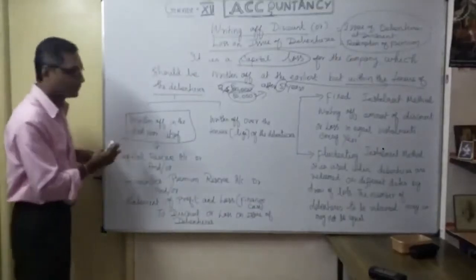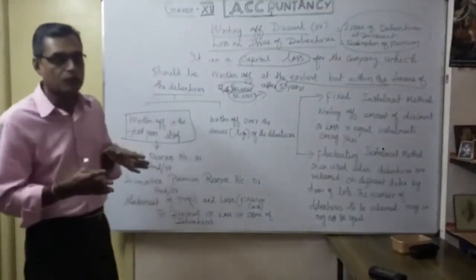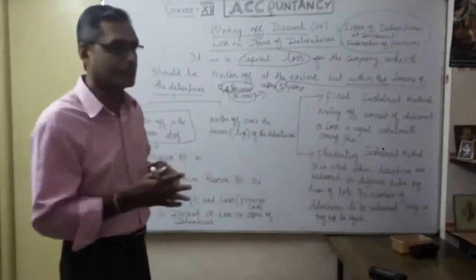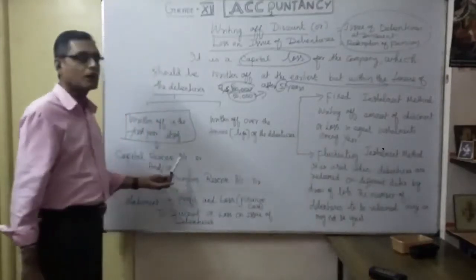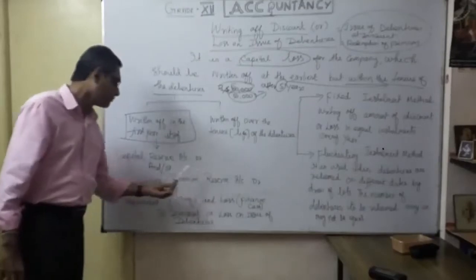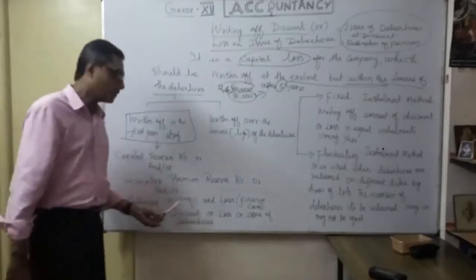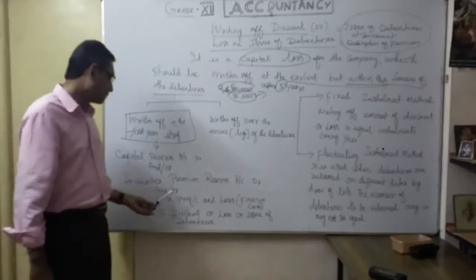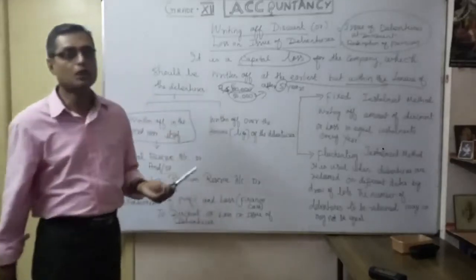If it is like that, how are you going to compensate, where are you going to utilize it from? Maybe from capital reserve, securities premium reserve, or from the company's profit, that is the statement of profit and loss, also called finance cost.